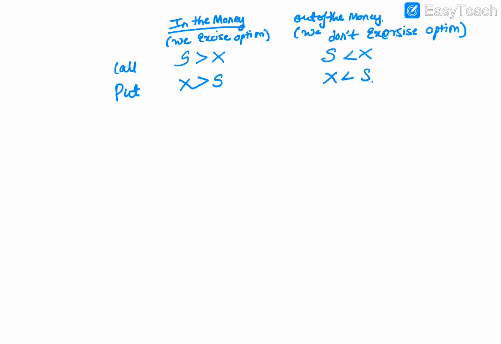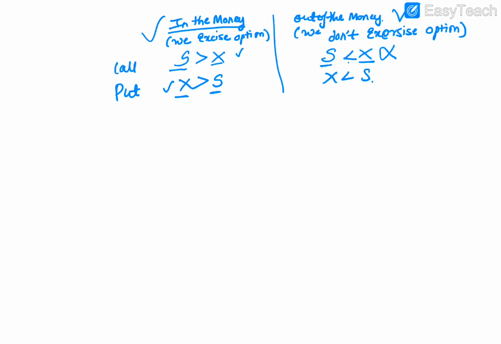So we will repeat it once again. There are two kinds of bifurcation we can do: in the money option or out of the money option. In the case of in the money call option, my stock price is greater than the strike price X, so we will exercise. In case of out of the money option, my stock price is less than my strike price, and I won't exercise. In case of put option, when I have a right to sell, I will sell only when my strike price is higher and my stock price is lower.